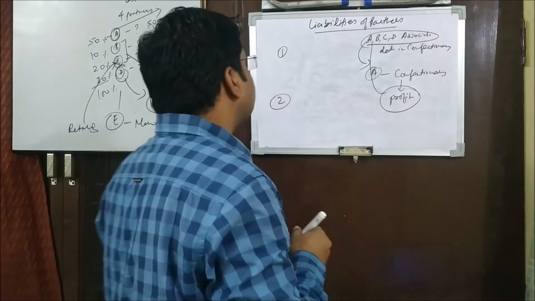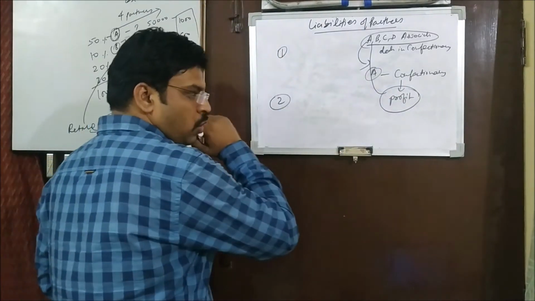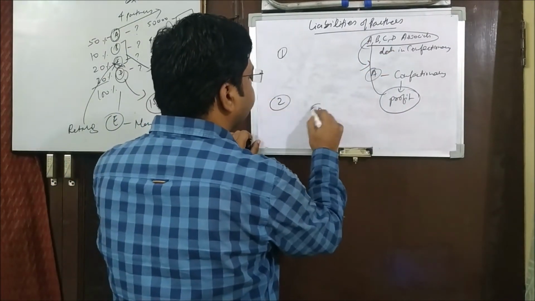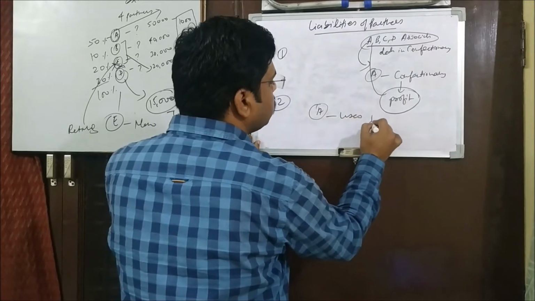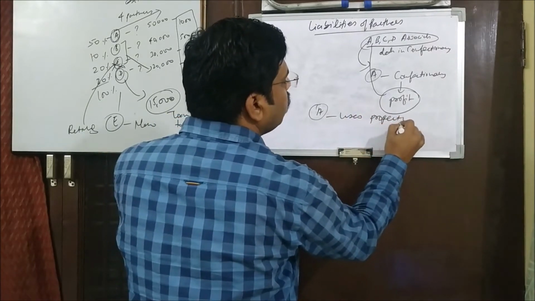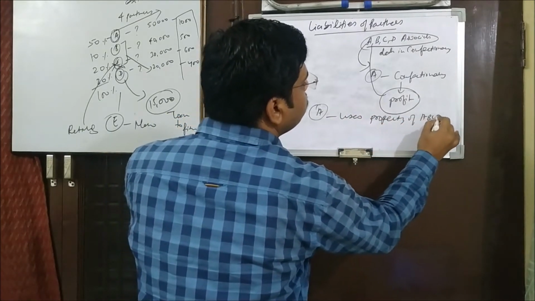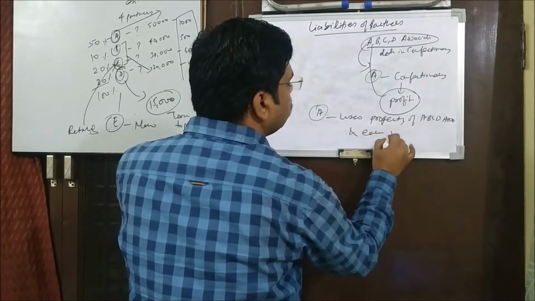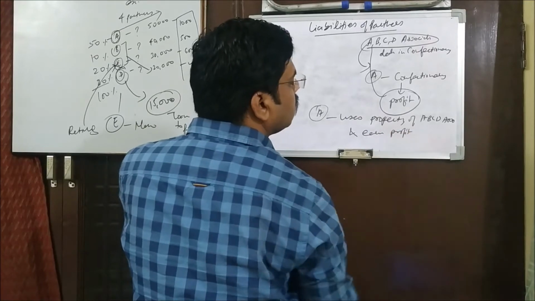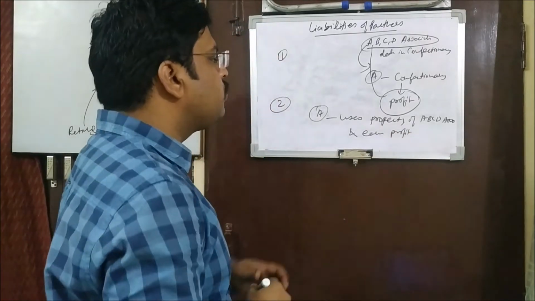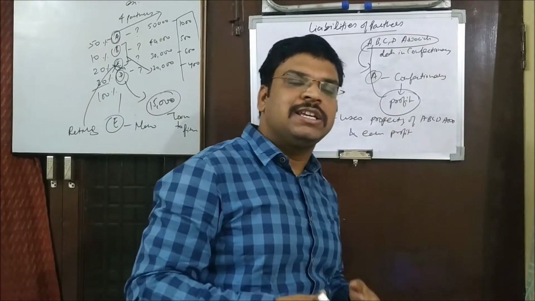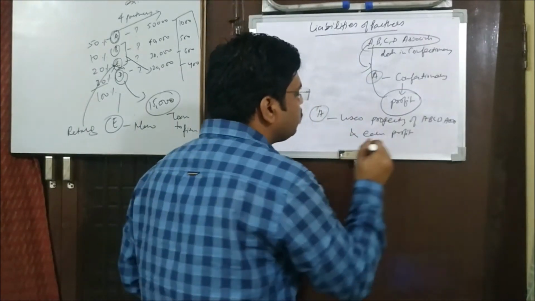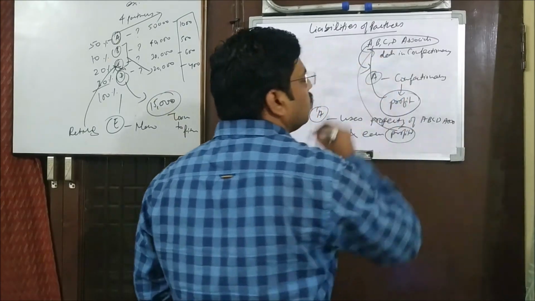Now let's understand the other point. Let's take this example further. If A uses the property of ABCD Associates and earns profit, right? Now A is using the property and earning profit and keeping that profit in his pocket. That cannot be possible. He will have to share this profit with all the 4.